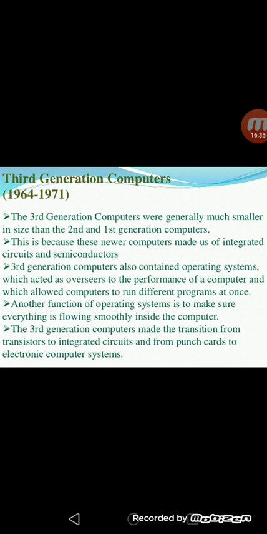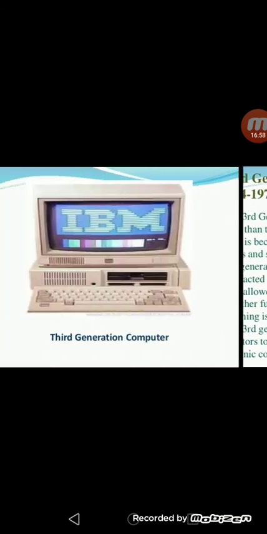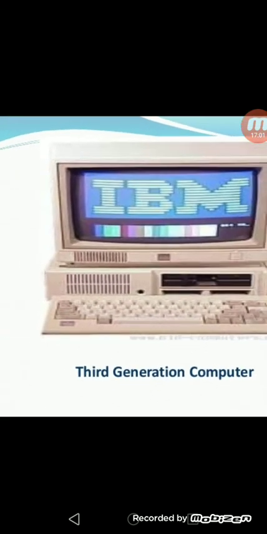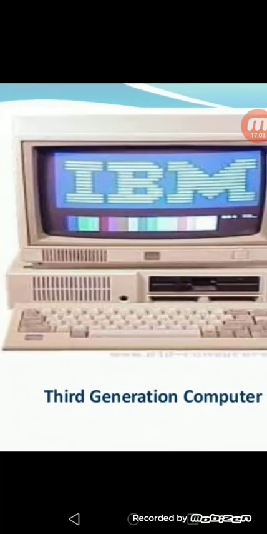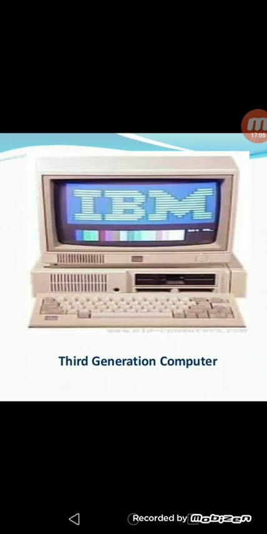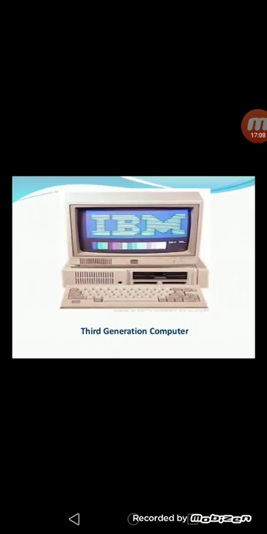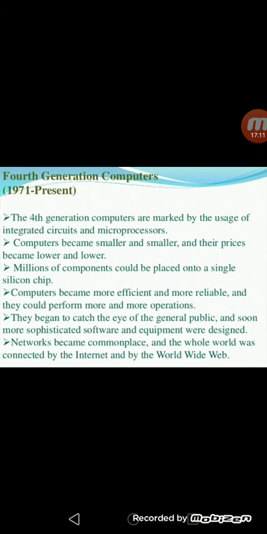The third generation computers made the transition from the transistor to the integrated circuit and from the punched card to the electronic computer system. This is the third generation computer. See this, how it looks like on the box. It's a third generation of computer.